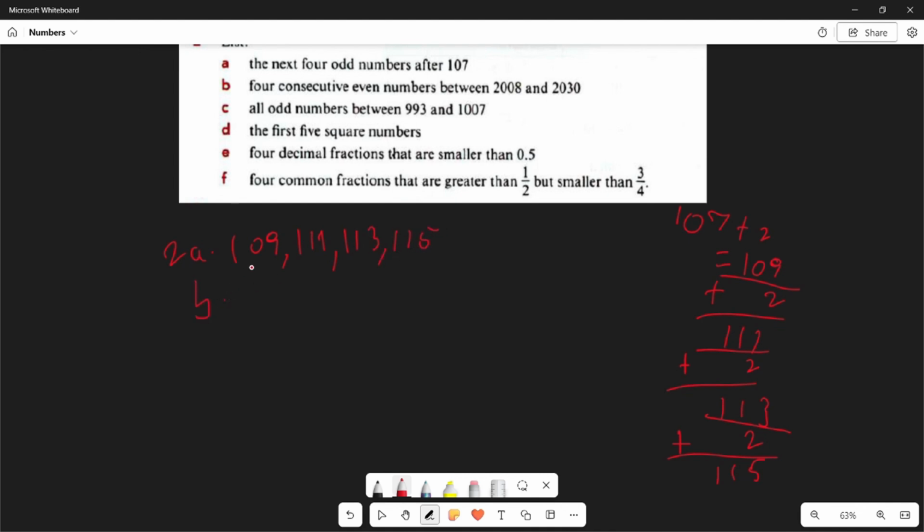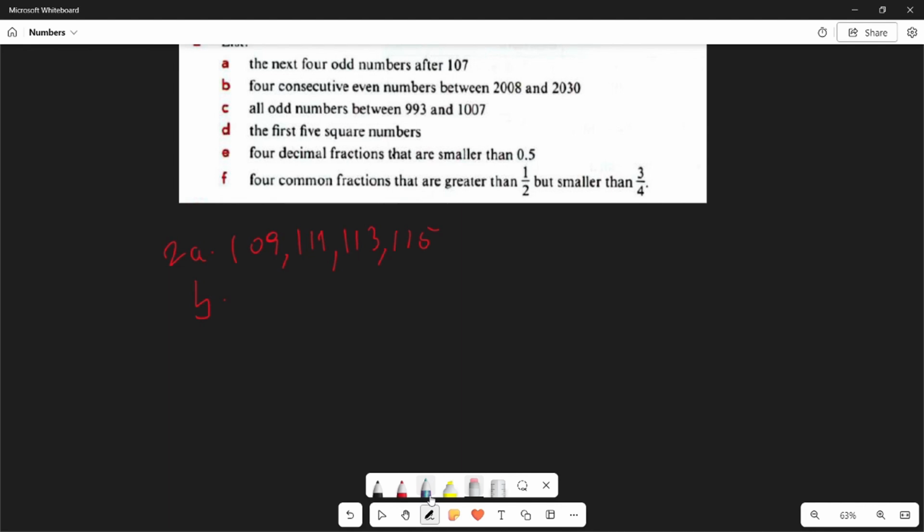Next goes to B, which is to list the next 4 consecutive even numbers between 2008 and 2030. We can do the same thing that we did for the odd numbers, and that's adding 2 to the 2008. The reason why we're adding 2 is because the first number, 2008, is an even number because it ends with 8.